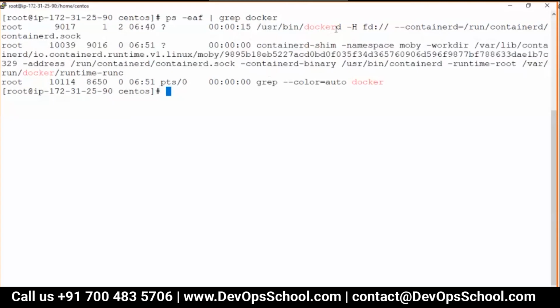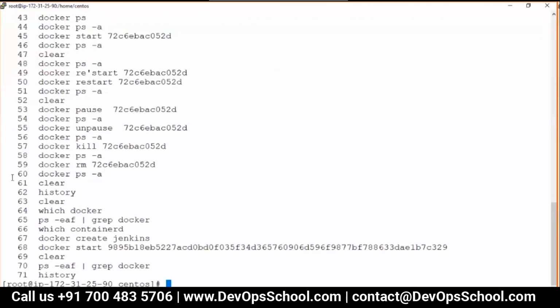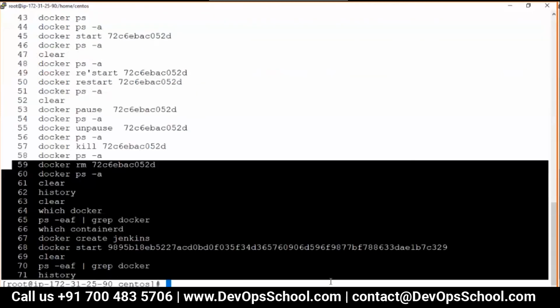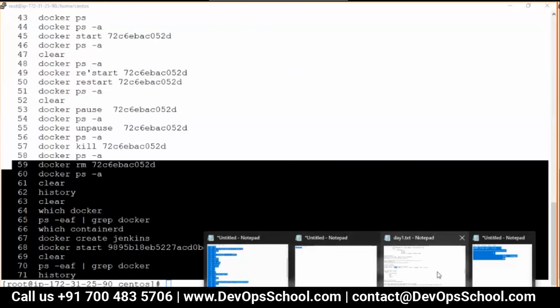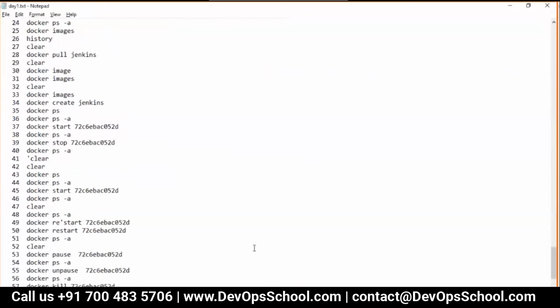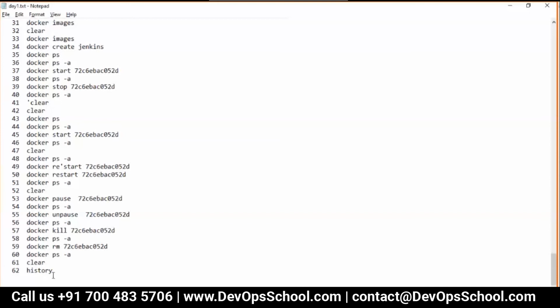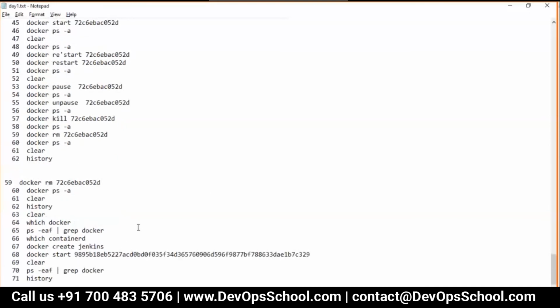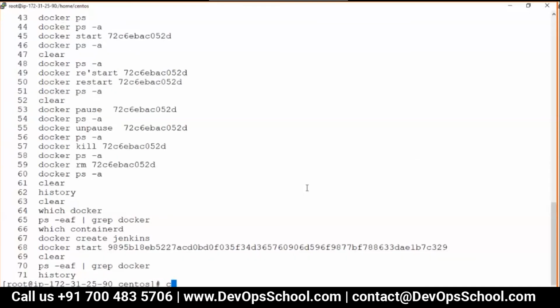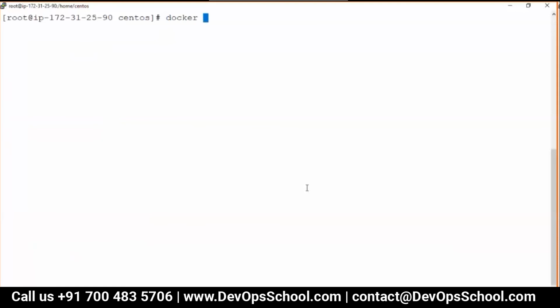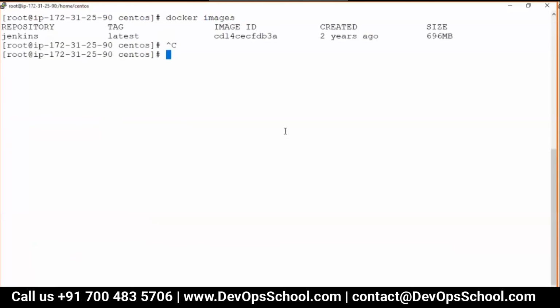Got it? Rajesh, when you said remove, the remove doesn't remove the image from the local registry. Remember, I removed the container, not the image. Okay, so if you want to delete images also, no problem. So see here, there are the images, right?